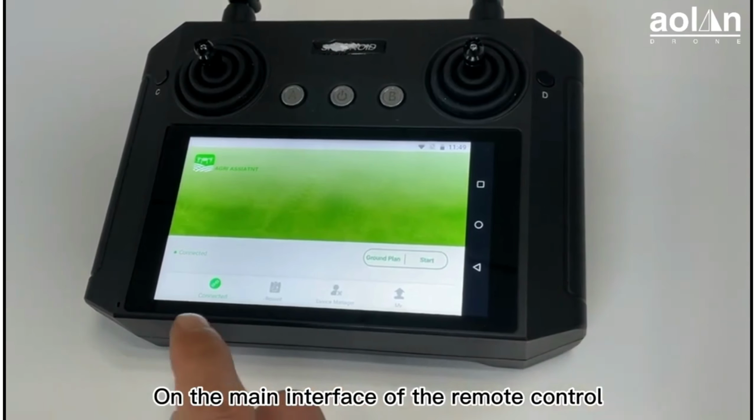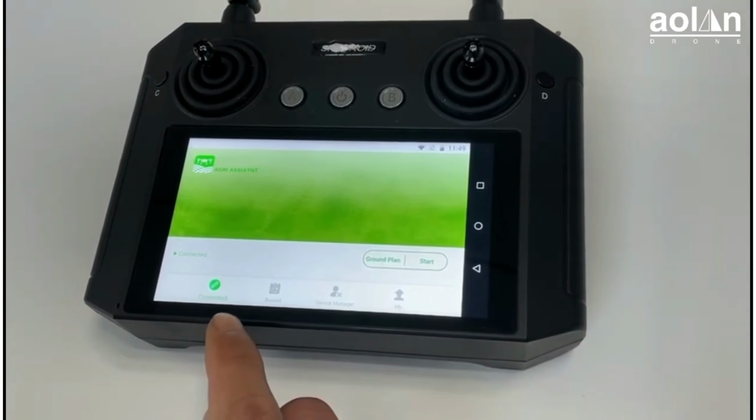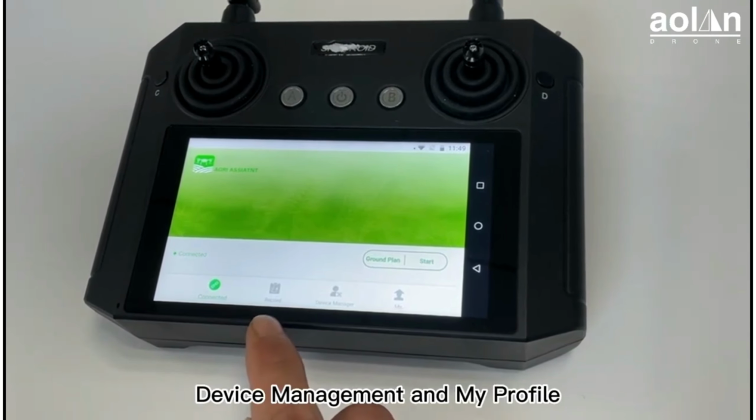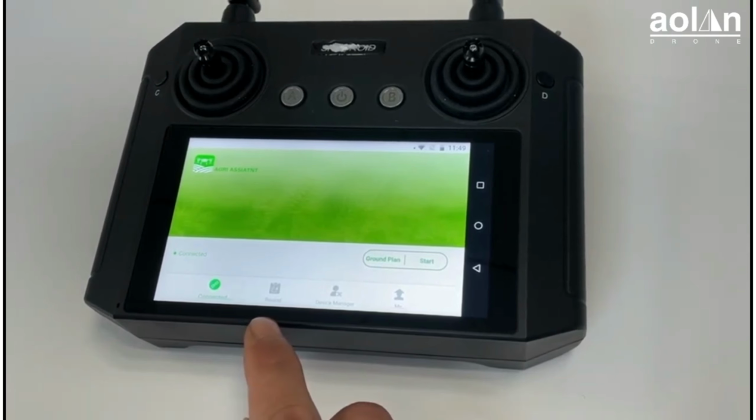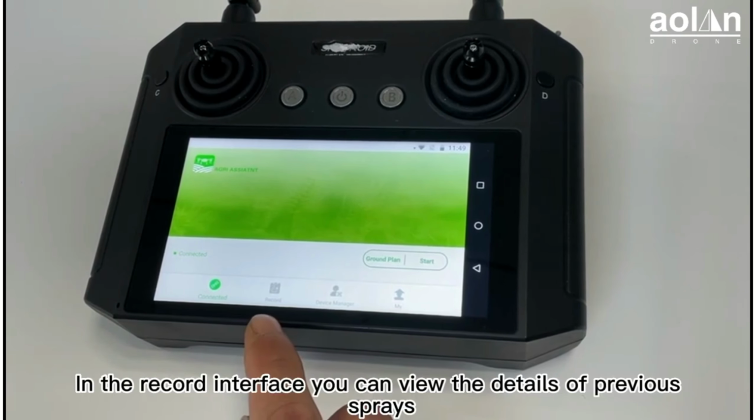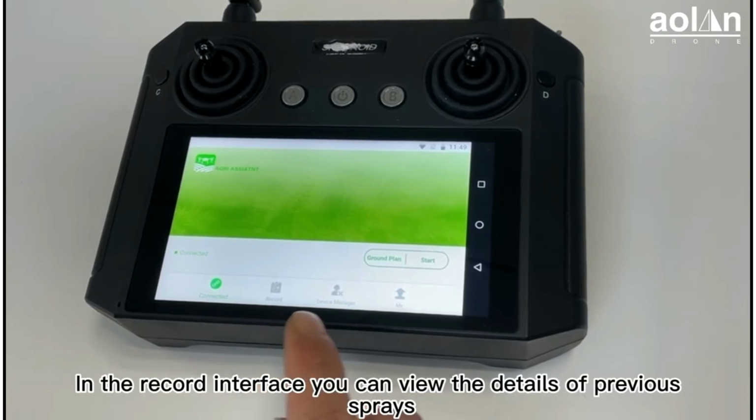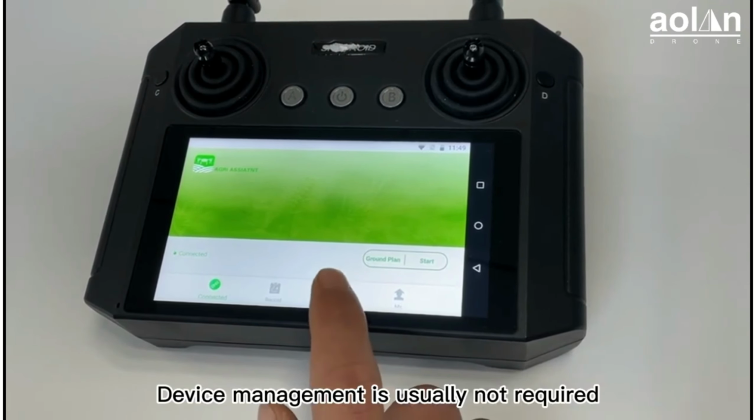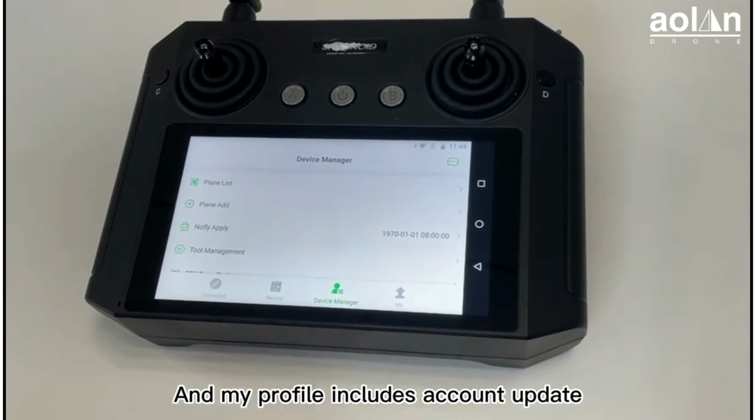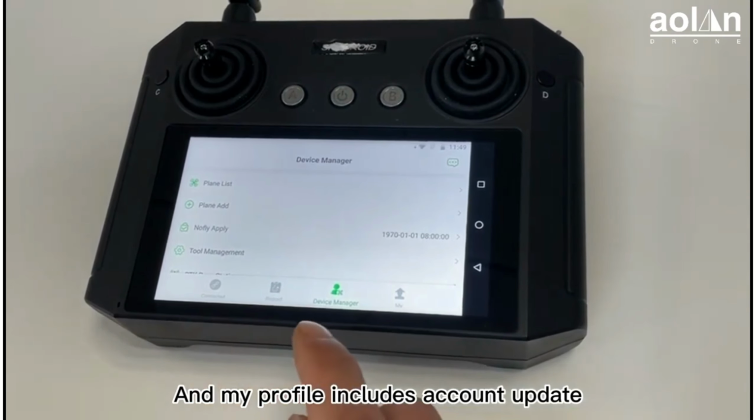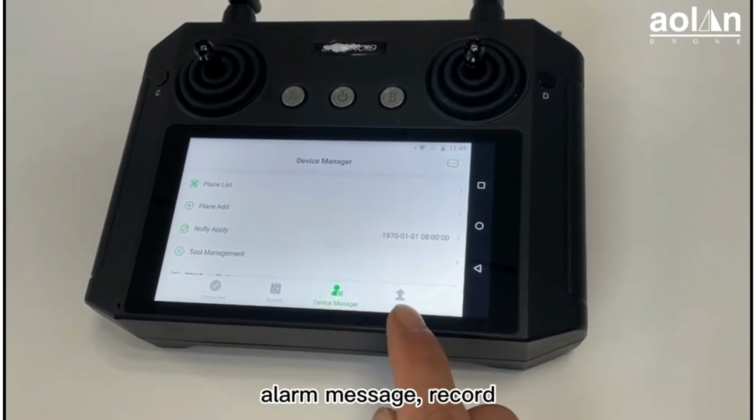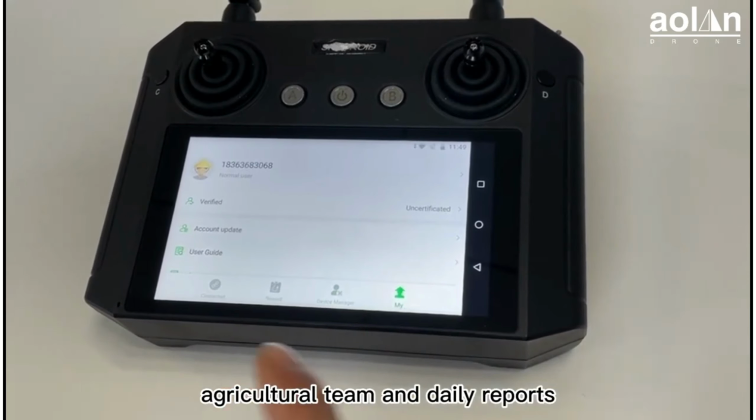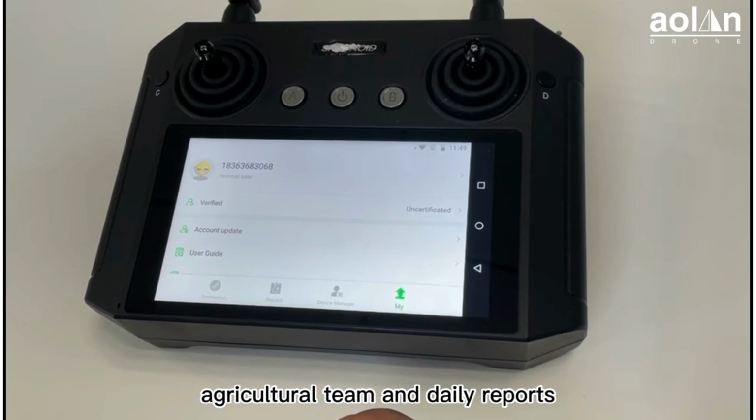On the main interface of the remote control, the four buttons below are Connect, Record, Device Management, and My Profile. In the Record interface, you can view the details of previous sprays. Device management is usually not required, and My Profile includes account update, user guide, alarm message, record, chart history, agricultural team, and daily reports.